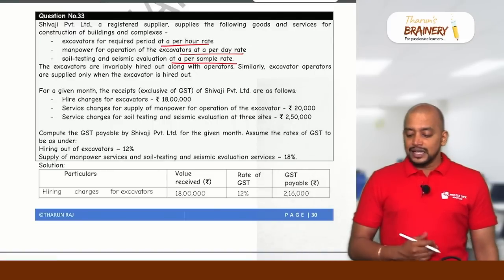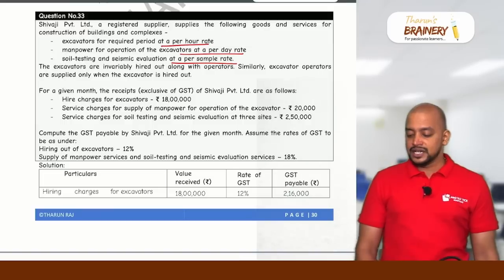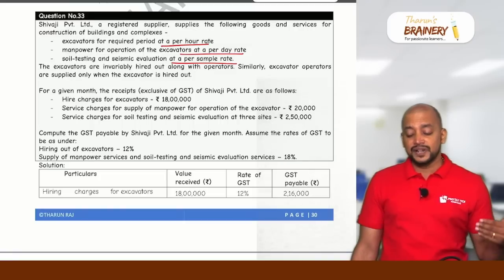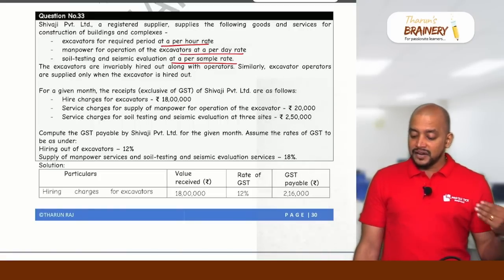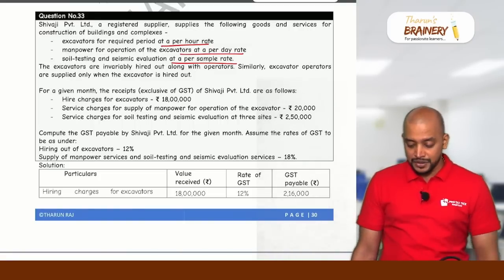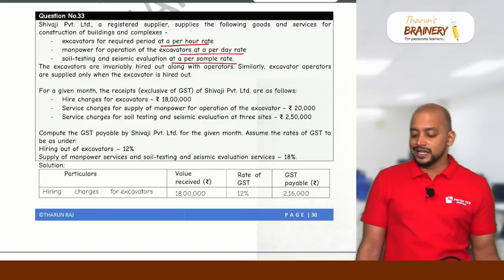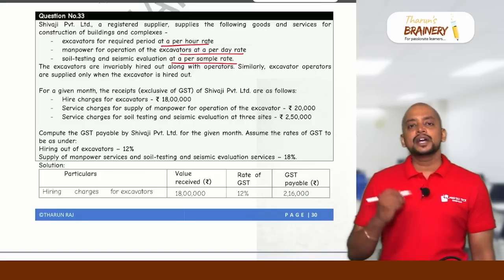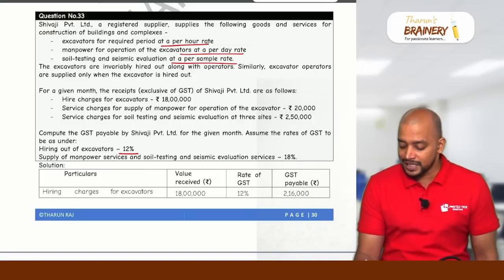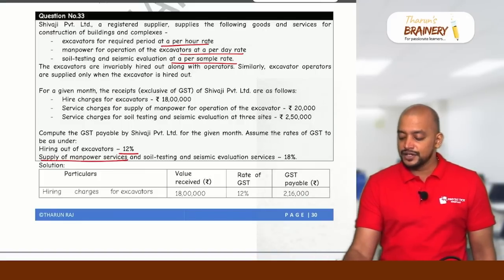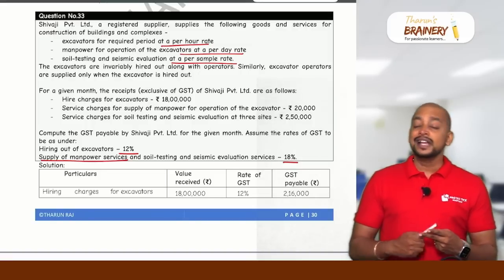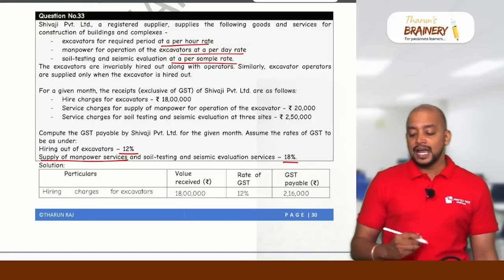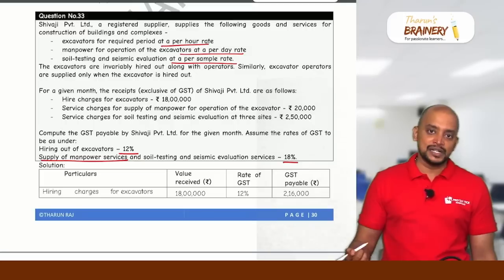For the given month, the receipts exclusive of GST of Shivaji Private Limited are as under: hire charges for excavators 18 lakhs, service for supply of manpower 20,000, service charges for soil testing and seismic evaluation at 3 sites 2 lakh 50,000. Now, hiring of excavators rate of GST 12%, supply of manpower service 18%, both are taxable, naturally bundled in the ordinary course of business. What is the principal supply? Hiring of excavators is the principal supply.